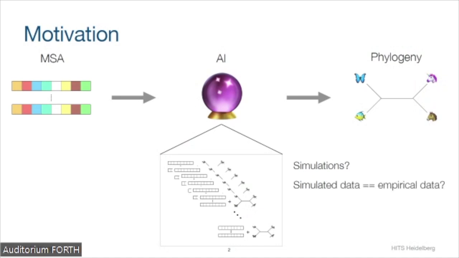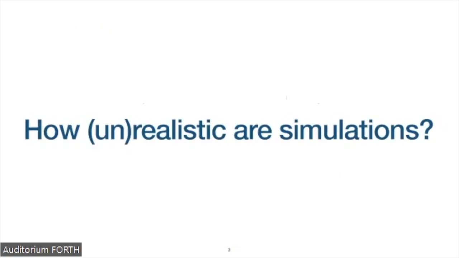But are simulations actually good enough in representing empirical data? So are simulations realistic enough to train an AI? Because if we're training an AI with data that is not like empirical data, that doesn't seem to make a lot of sense. So this was actually the research question we had: how realistic are simulations of sequence evolution? In this presentation, I want to show you how we assessed the sequence simulation realism and what we found out.